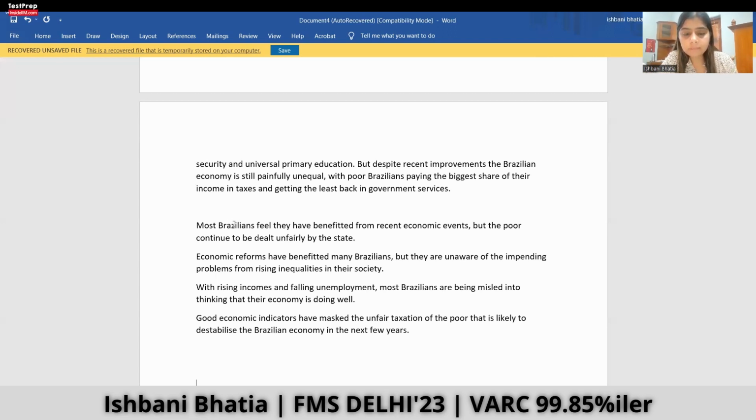Economic reforms have benefited many Brazilians, but they are unaware of their impending problems from rising inequalities in the society.